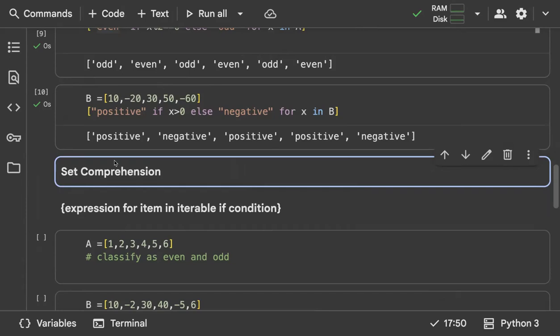So from this, what did you understand? Don't you think list comprehensions are basically just a short form of your for loop? Writing all the for loop logic in one single line of code and returning the result in a list format. That's so interesting about comprehensions. And don't expect to solve all the complex questions using this approach. It's not possible. Only a simple if else, simple for loop kind of thing could be done with the help of comprehensions.